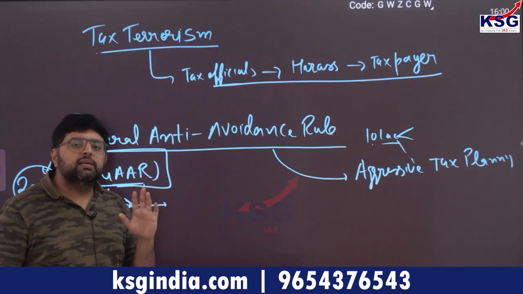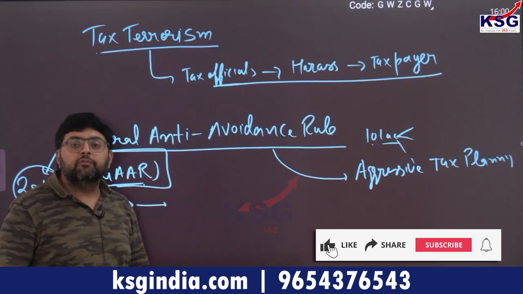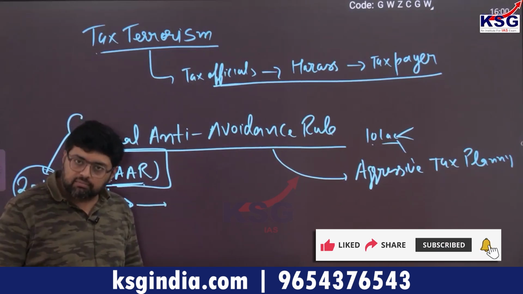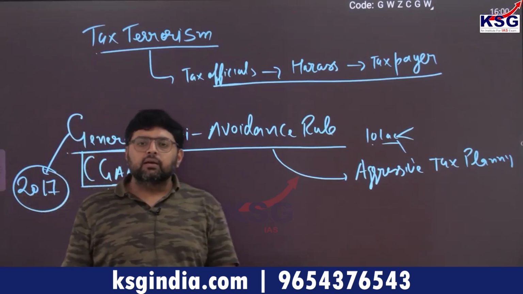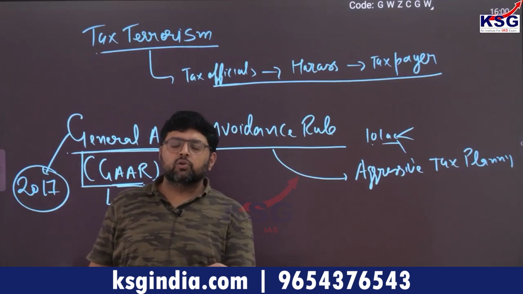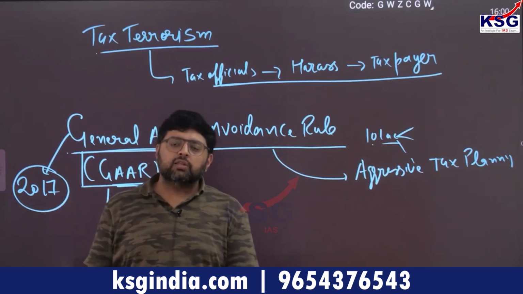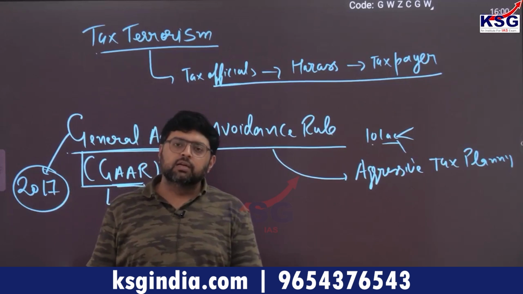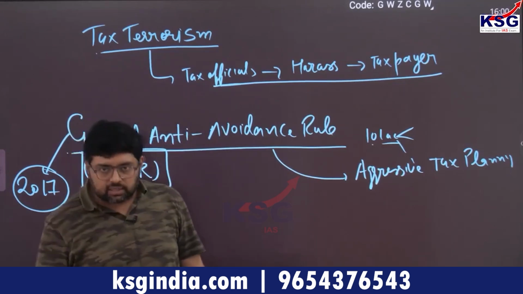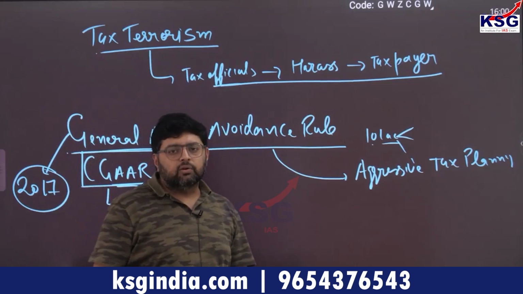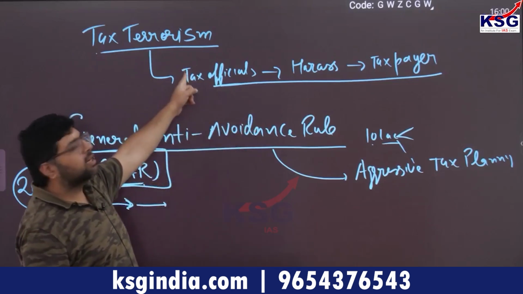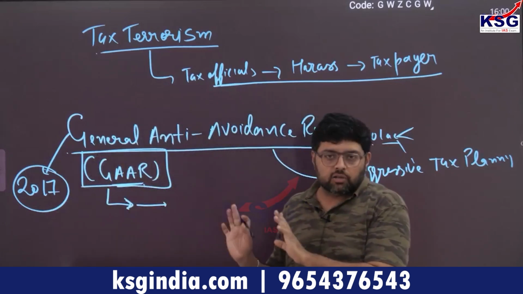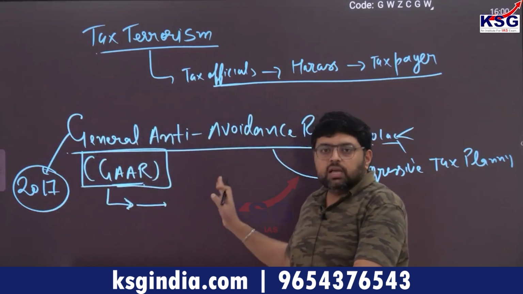When something is not defined, it gives power to the tax authority to take action against anyone. If I am saving only 25,000, where without tax planning I would have to pay 1 lakh tax, authorities may still send me a notice saying this is aggressive tax planning, and unnecessarily harass me. That is tax terrorism. Clear? So these are interlinked concepts: tax terrorism and these rules. I hope it is connected.